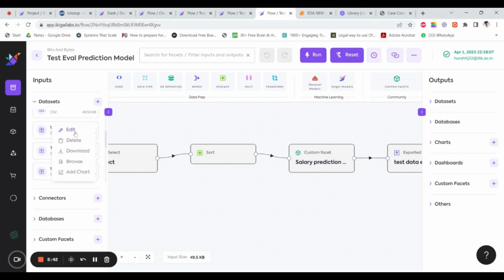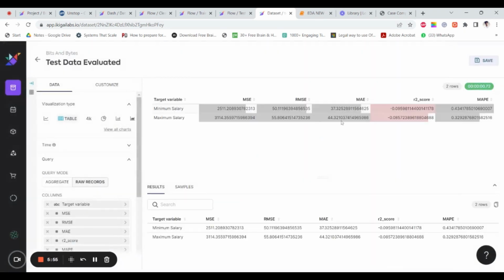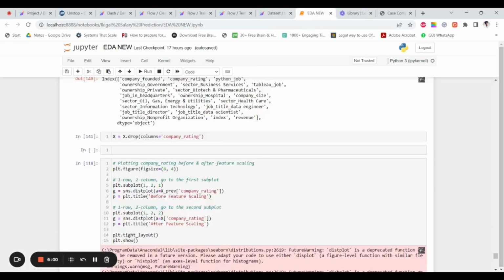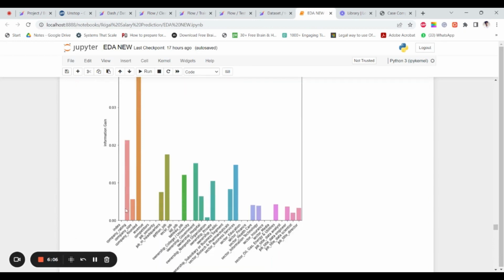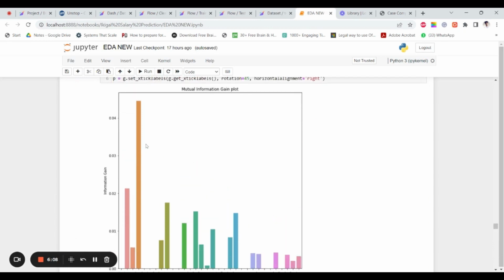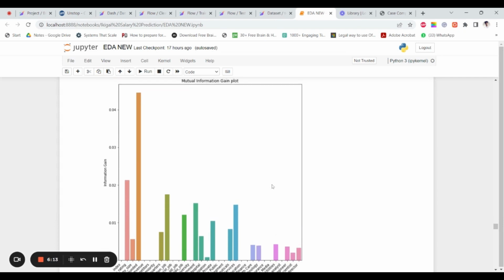This is the final accuracy. We'll browse this dataset in order to check the accuracy. The RMSE score is pretty high here, but this is due to the fact that even the columns that we have selected that had the most mutual information gain had pretty low values, as you can see. So we believe that this data set does not have good information to make a prediction model. So this is the best model that's working for our data set.